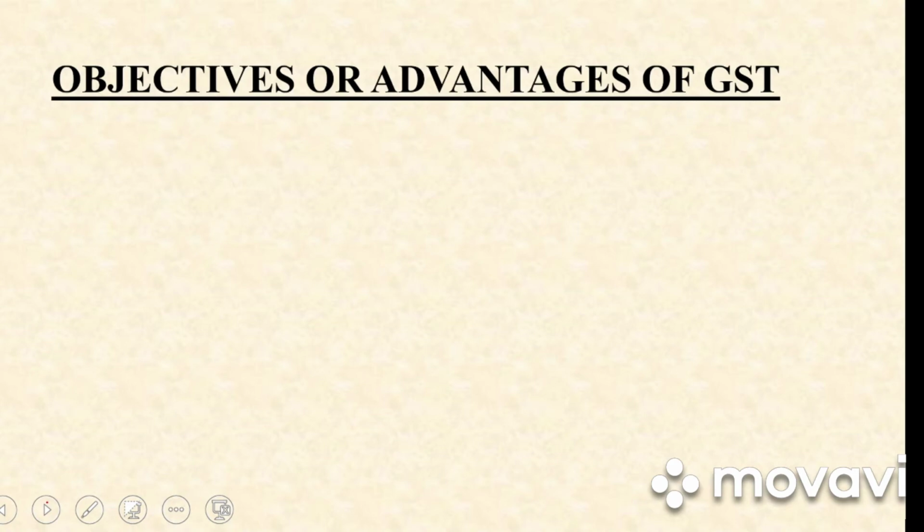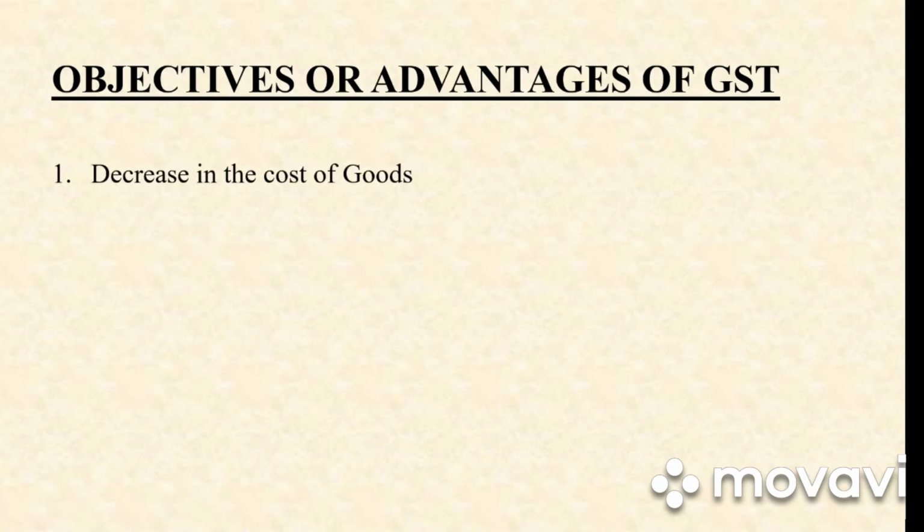Next, what are the objectives or advantages of GST? First, we have decrease in the cost of goods. What used to happen earlier? We had to pay many different types of tax. Tax on tax was also levied. Say for example, you have purchased a good and the center will charge you excise duty, and then again state will charge you VAT. So in such a case, there is double tax you need to pay, and which will increase the cost of the goods. But since GST came, the cost of the goods will reduce because you have to pay just one single tax, that is GST.